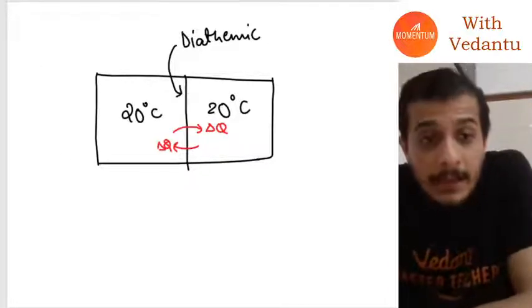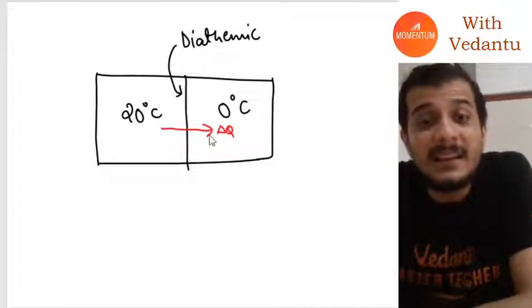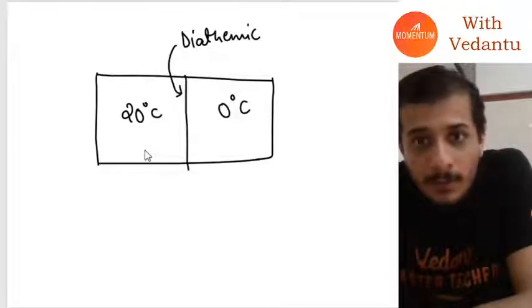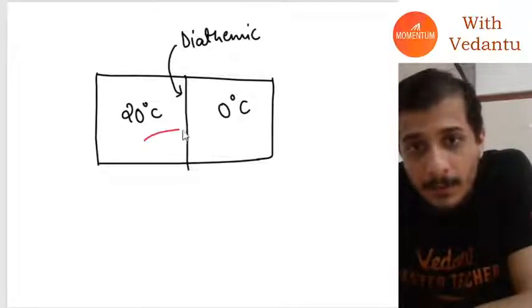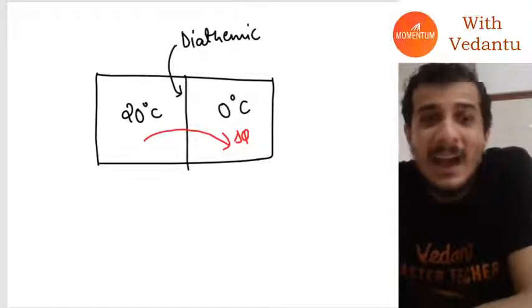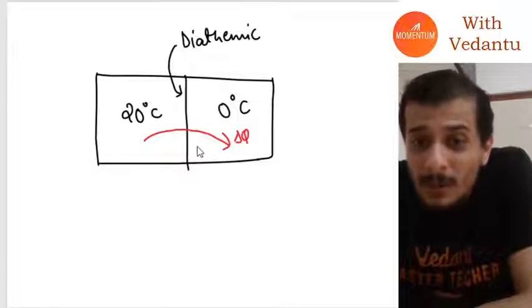Similarly here as well, guys. I made this diagram wrong. Actually it's not how it is happening. What is happening is that there is a lot of heat going from here to here, and at the same time, believe it or not, there is also a little amount of heat going from here to here.